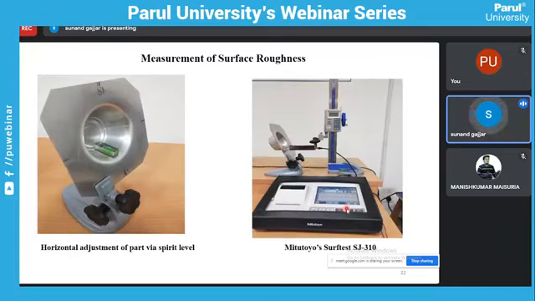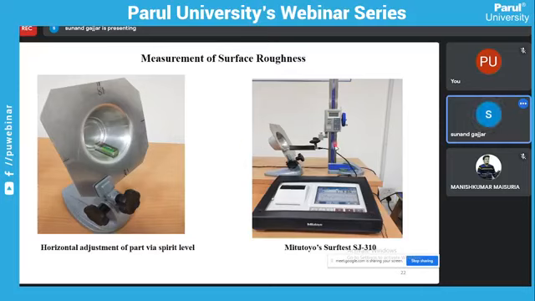And this is the second output parameter, surface roughness. So how do we measure the surface roughness? First we use the Mitutoyo Surftest SJ-310. Before using this equipment, we have to check the parallelism of the part. Here a spirit level is used to check the horizontal adjustment of the part.